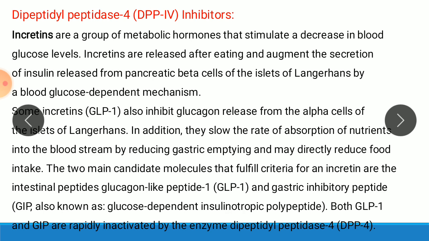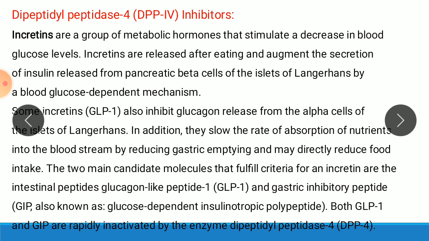Incretins are released after eating and augment the secretion of insulin from pancreatic beta cells of the islets of Langerhans by a blood glucose dependent mechanism. So incretin is a hormone which stimulates insulin, which decreases the blood glucose level.